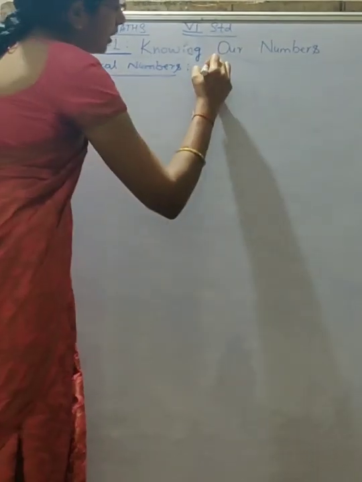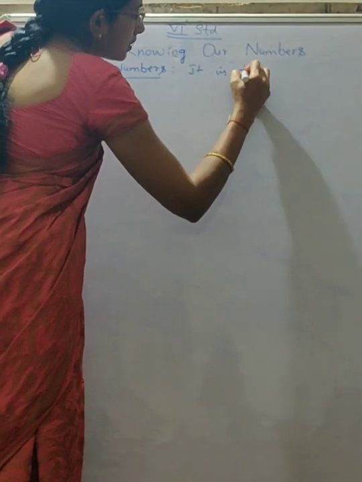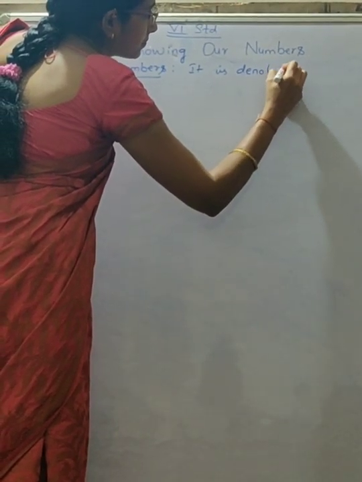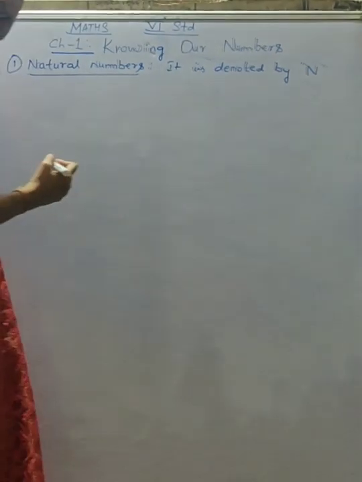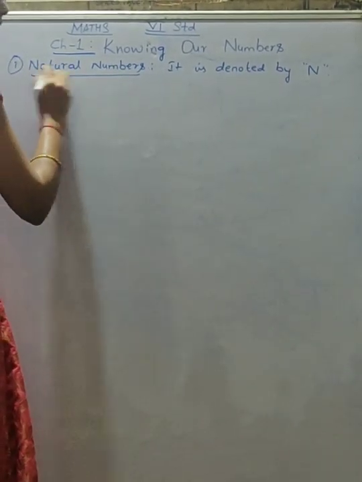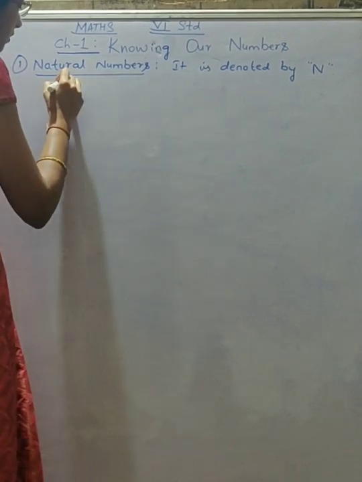Natural number, it is denoted by N, that is capital letter N. What is called natural number?